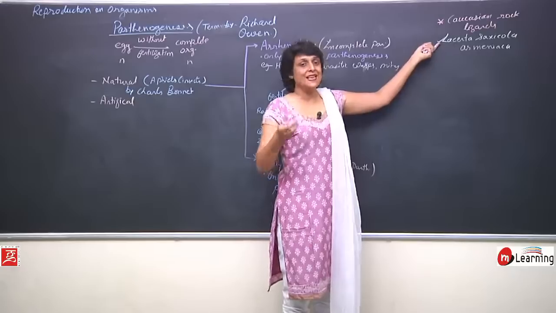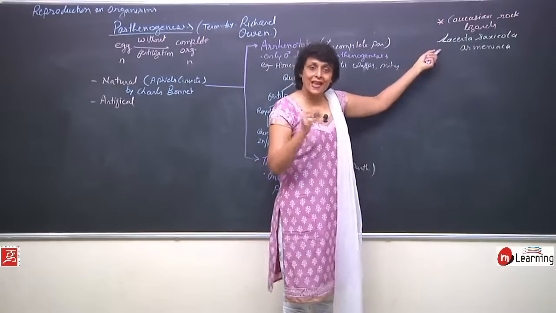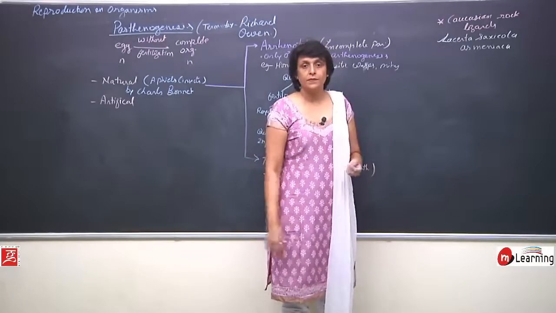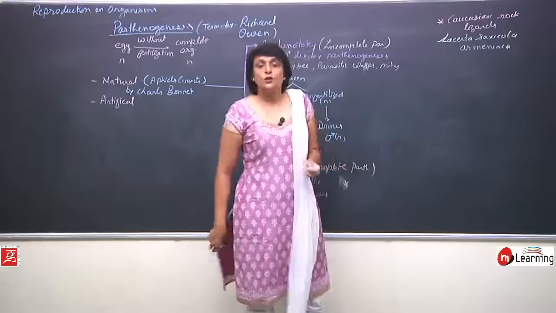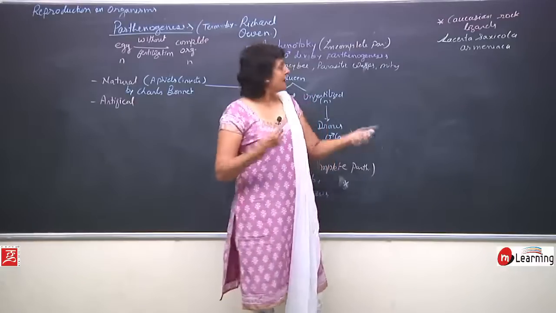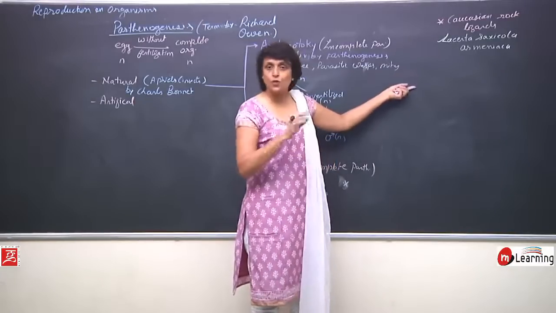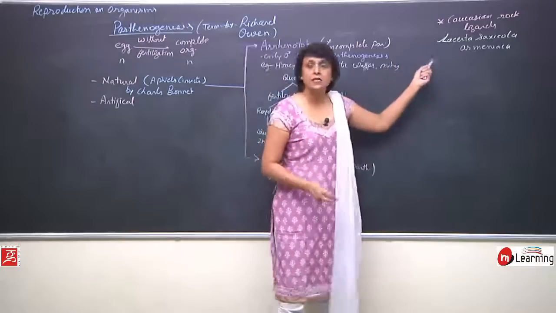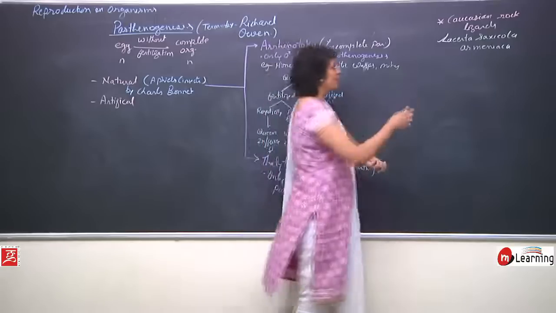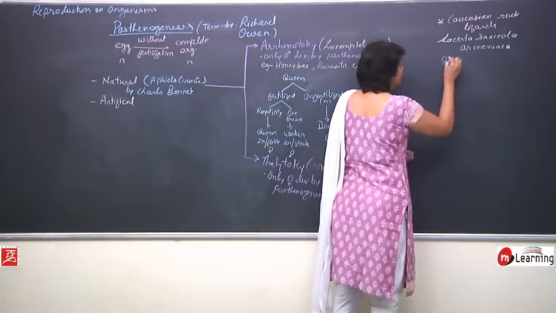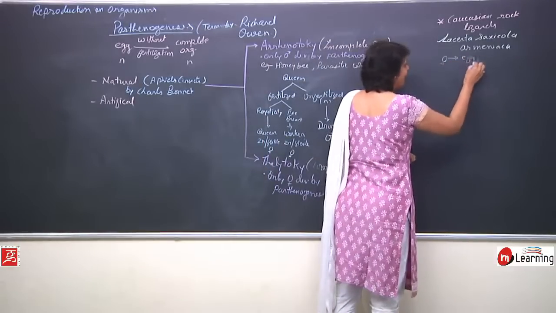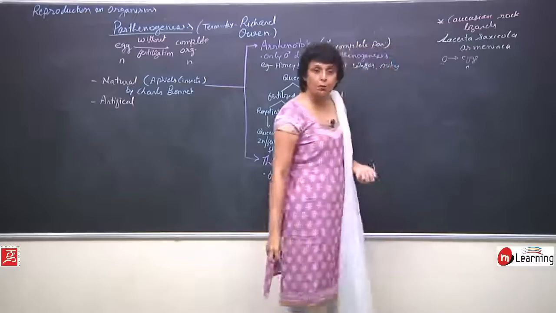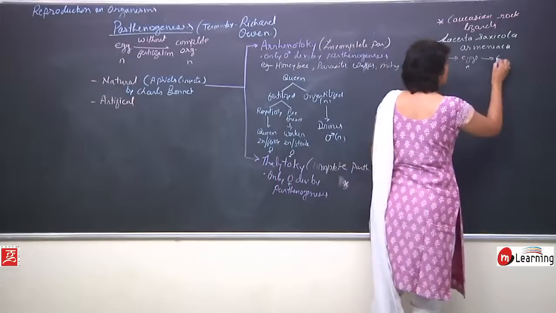This is one example where there is a female. This female lays eggs and this egg develops into a female without fertilization. So, where is the male? Why is the male required then? So, there is no male required. So, in this complete species, there are only females. The eggs are haploid and they again grow into females.